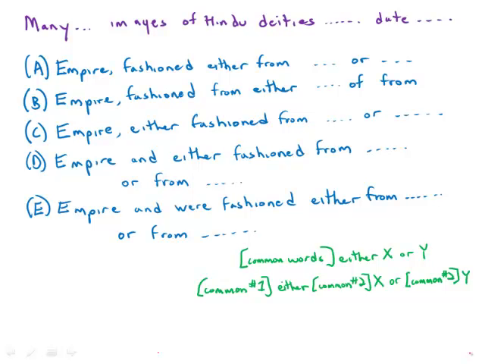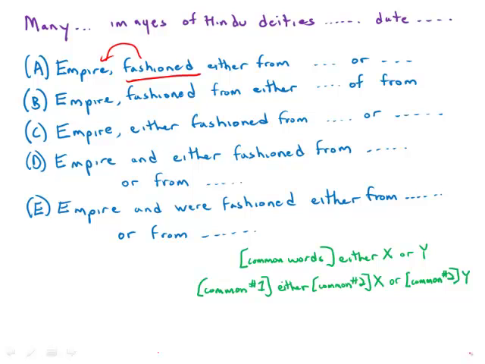I'm going to approach this problem about ancient Hindu deities in two different ways, talk about two different ways to solve it so that it's clear what all the grammar is happening in this problem. So first of all, just our old friend, the modifier touch rule. What we have here, fashioned, that is a modifier. It's a participle. And so it should be modifying the thing it touches.